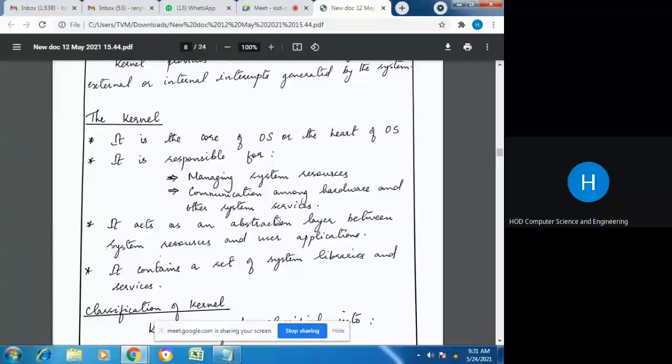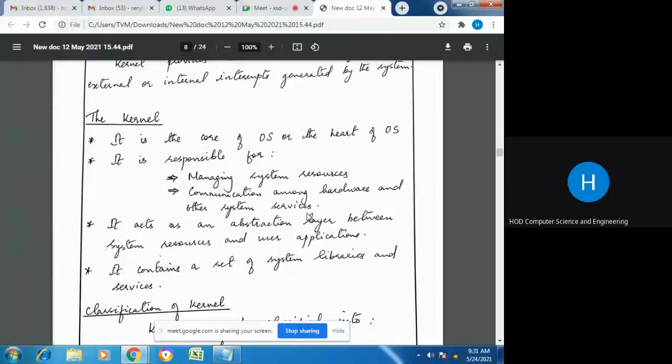Such functionalities are put into the kernel, and they run in supervisor mode, and we call these functions the core of the OS or the heart of the OS.